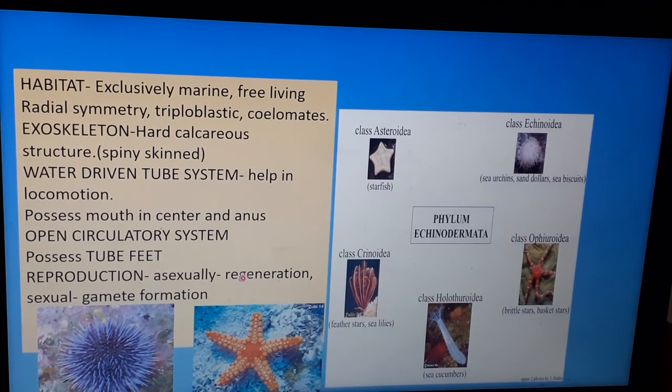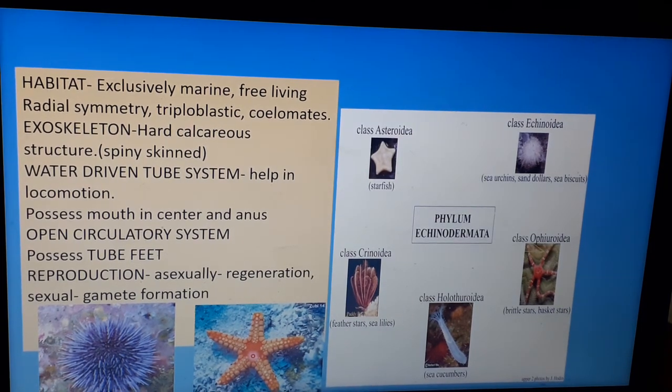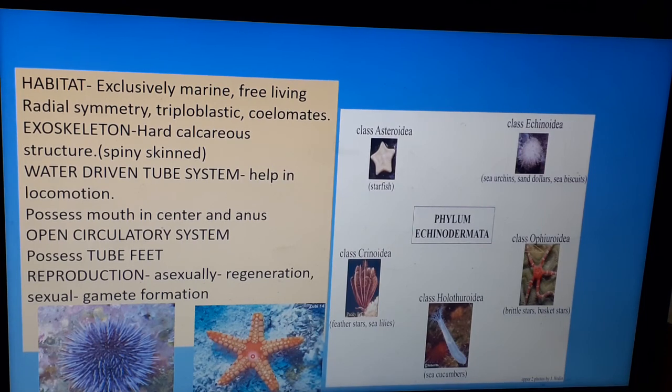Okay children, some of the examples are sea cucumber, brittle star, starfish, and sea urchins. They all belong to phylum Echinodermata. So this is under subkingdom Invertebrata. Okay children, next session we'll talk about phylum Vertebrata.